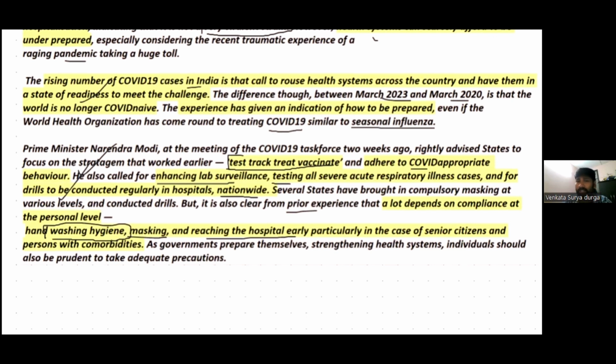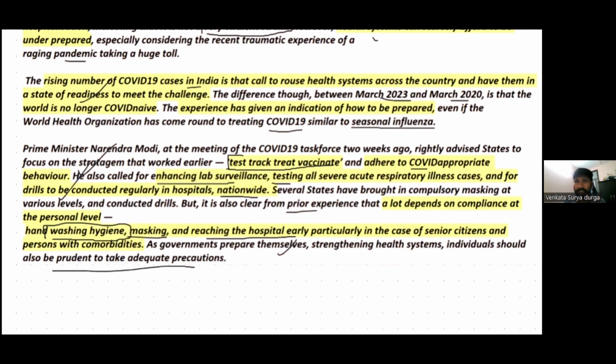As governments prepare themselves by strengthening healthcare systems, individuals should also be prudent to take adequate precautions. So there should be measures on the part of the government, and individuals should also take precautionary measures and comply with all the prescribed norms, all the COVID appropriate behavior. And this is what this article says.